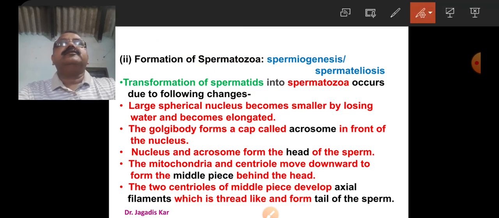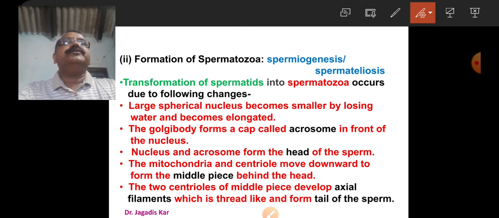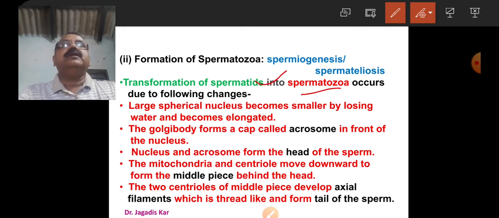The next is formation of spermatozoa. It is also known as spermiogenesis or spermateliosis. In this process, the spermatids transform into spermatozoa, and the changes which take place are: the large spherical nucleus becomes smaller by losing water and becomes elongated. The Golgi body forms a cap called acrosome in front of the nucleus. The nucleus and acrosome form the head of the sperm.